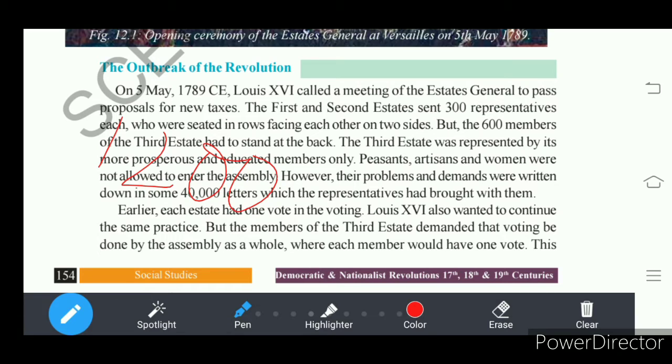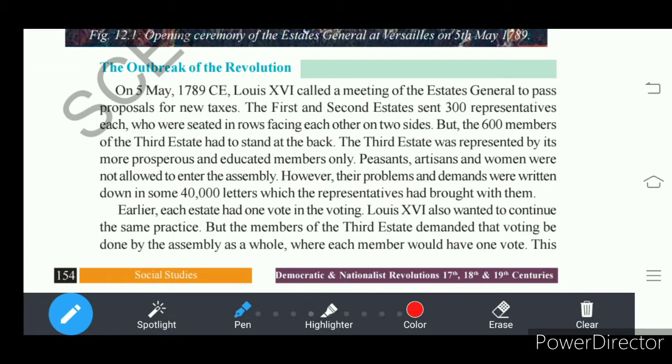So 1200 representatives should give their votes individually. That means instead of taking three votes as an assembly whole, we consider 1200 votes from the assembly as a whole. That means 1200 votes should be considered from the assembly, not the three oaths which they followed earlier.